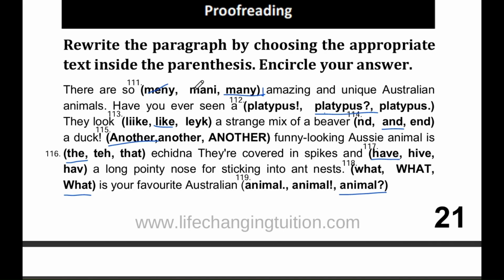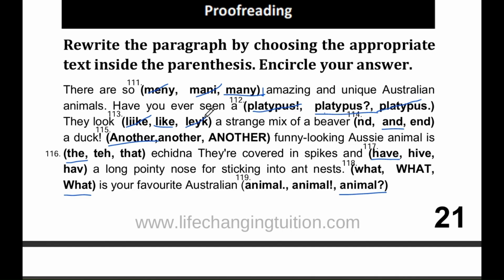Question number 112. Have you ever seen a platypus? The correct answer is platypus. Notice the question mark at the end. That little hook tells us that this sentence is a question. Question number 113. They look like a strange mix of a beaver. The correct answer here is like, spelled L-I-K-E. The word like is used to compare things.